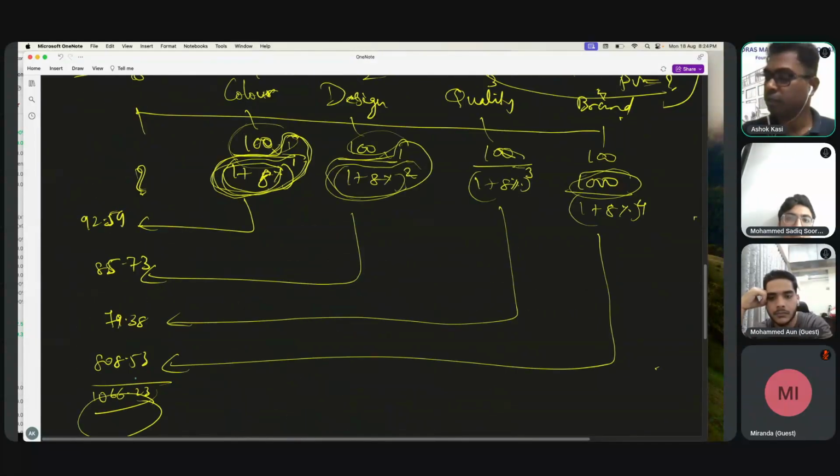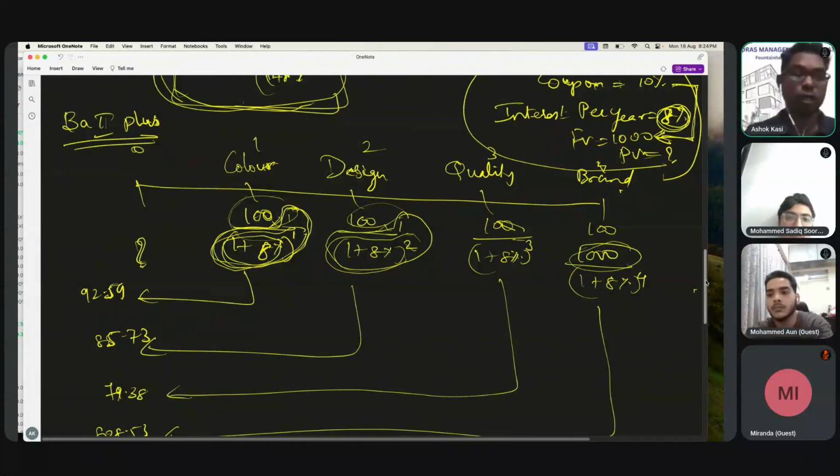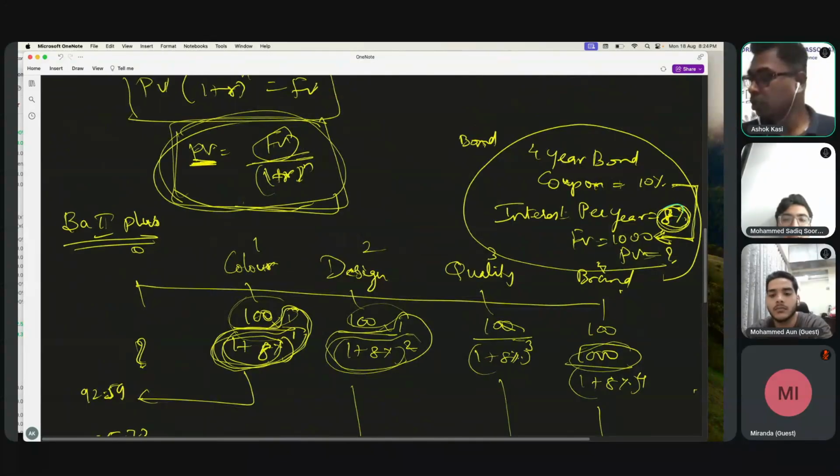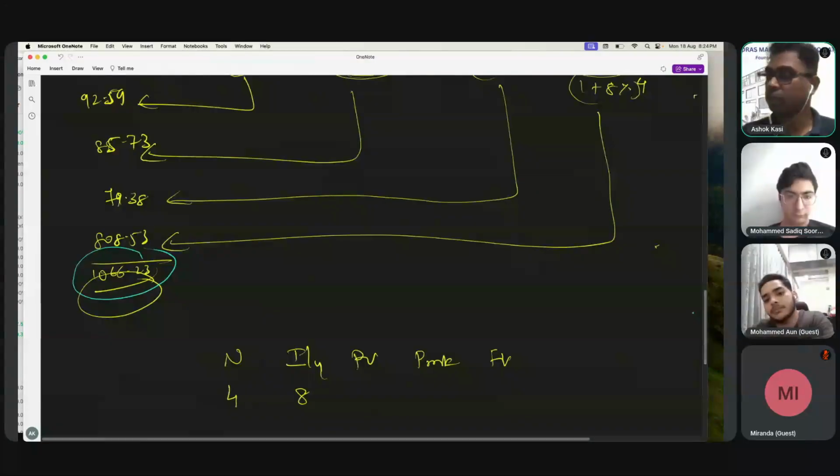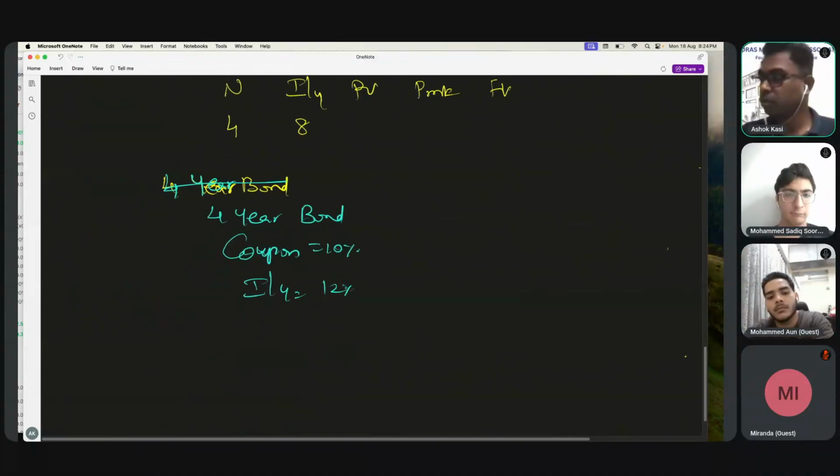See what it means, why it is more than 1000. The reason is it is giving you more. It is like the iPhone is giving more than what the market is giving, so the market is ready to pay a premium amount. Similarly here, in the market it is 8 percentage, but this bond is giving you 10 percentage, and that is the reason the market is willing to pay a premium. 66 rupees extra they are paying. Now what if the market is paying more, but the coupon is not paying much, like an Oppo, let's say.